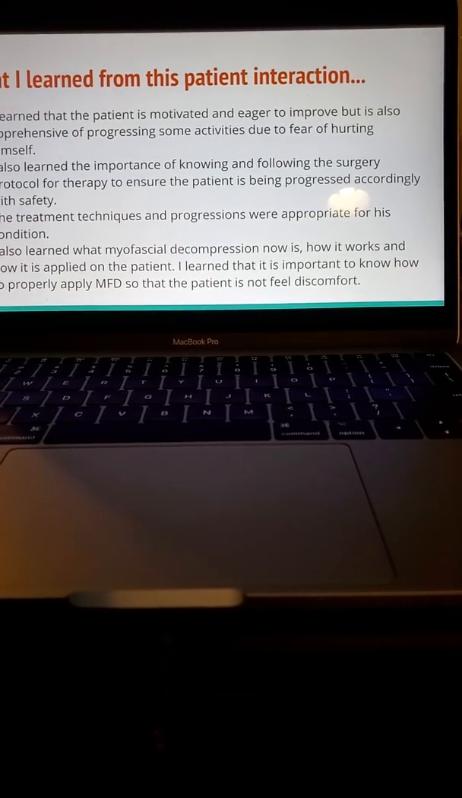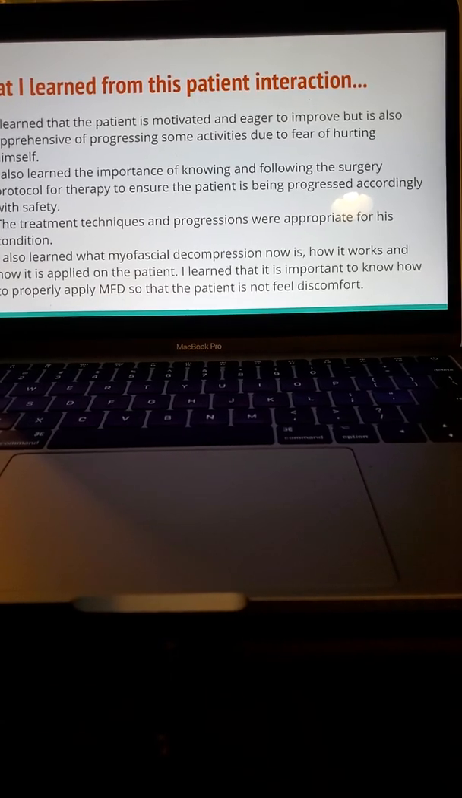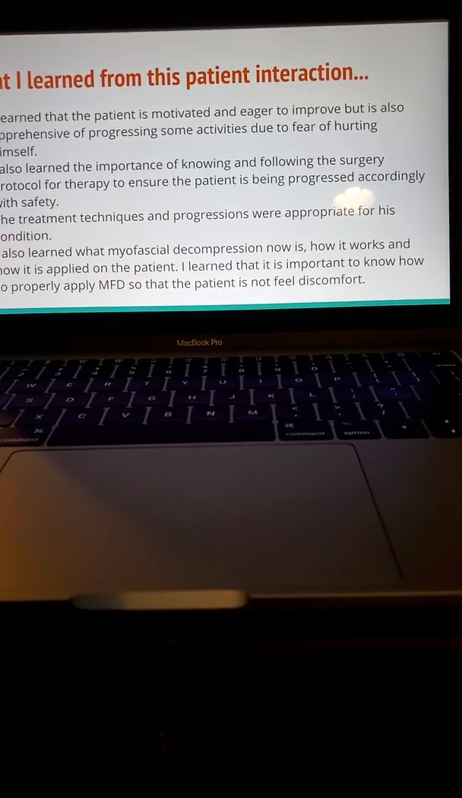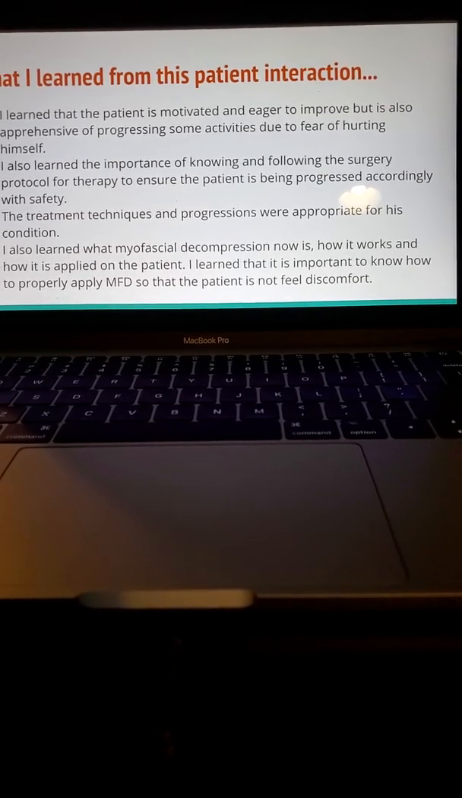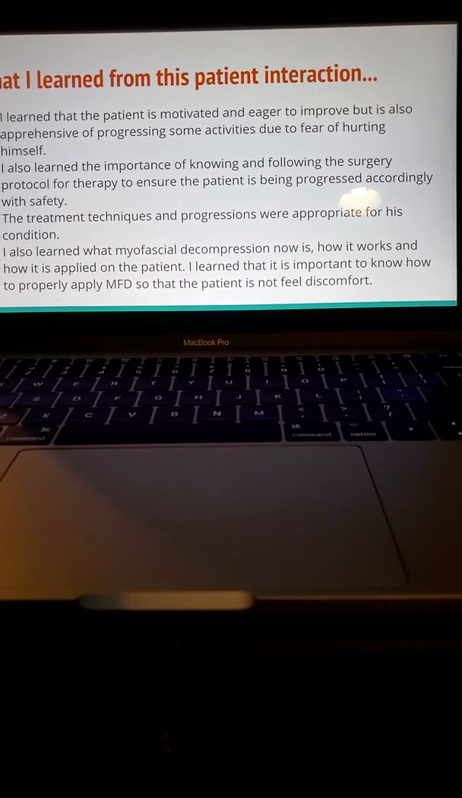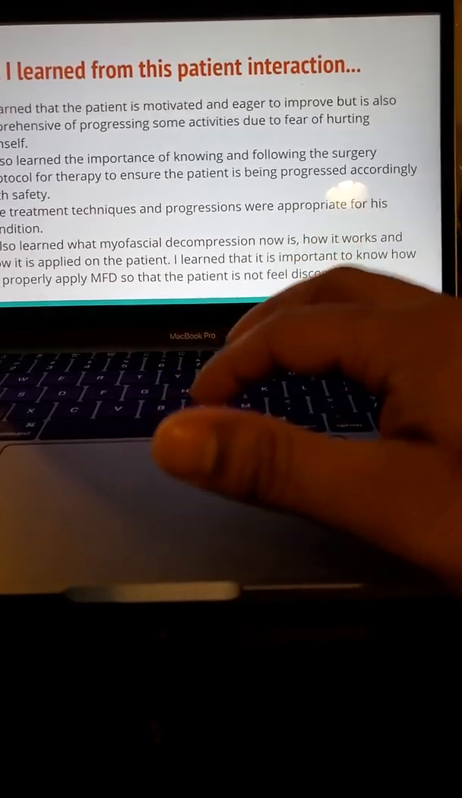I also learned what myofascial decompression is, how it works, and how it's applied on the patient, and learned how important it is to know how to properly apply the myofascial decompression so that the patient does not feel discomfort.